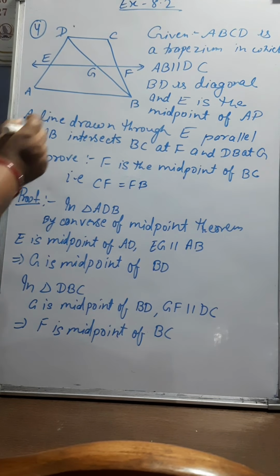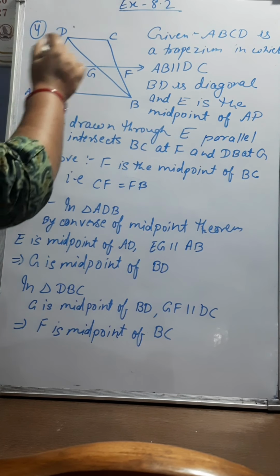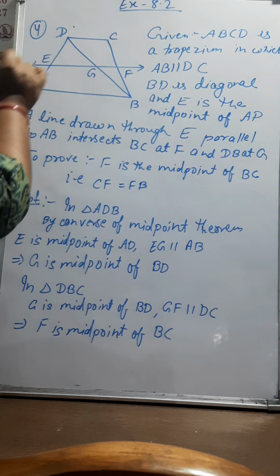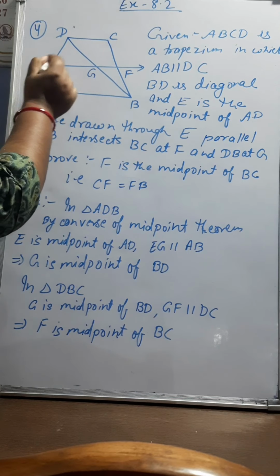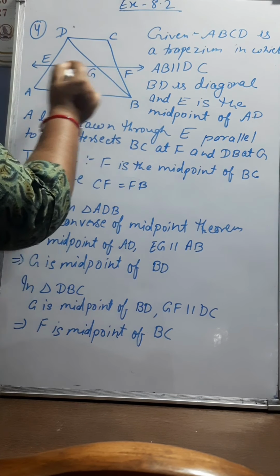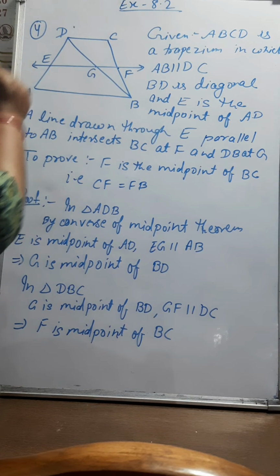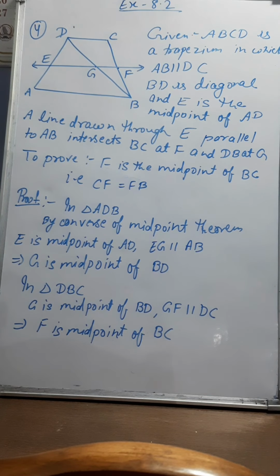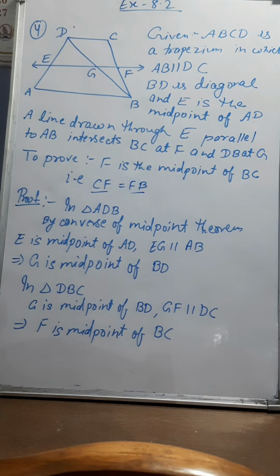Question number 4 says, given ABCD is a trapezium in which AB is parallel to DC. BD is a diagonal and E is the midpoint of the side AD. A line drawn through E parallel to AB intersects BC at F and BD at G. We have to show that F is the midpoint of BC. This means CF is equal to FB. Here 2 times we will apply the converse of the midpoint theorem.